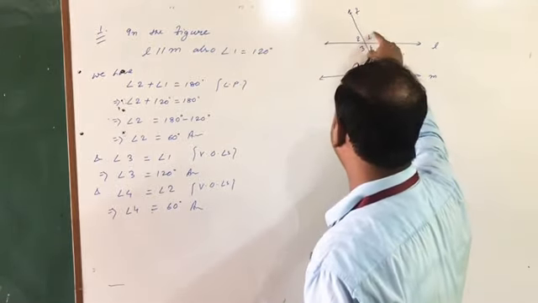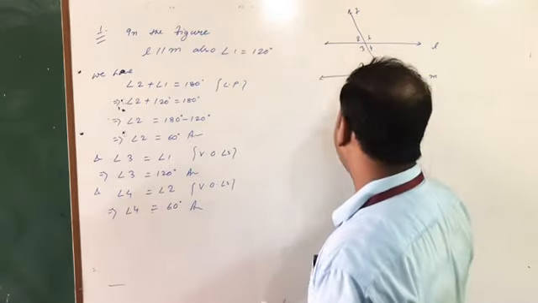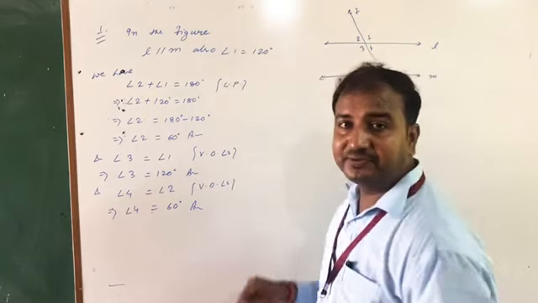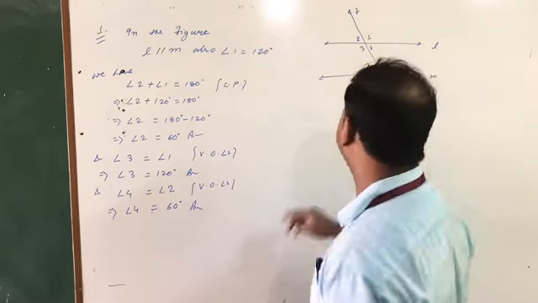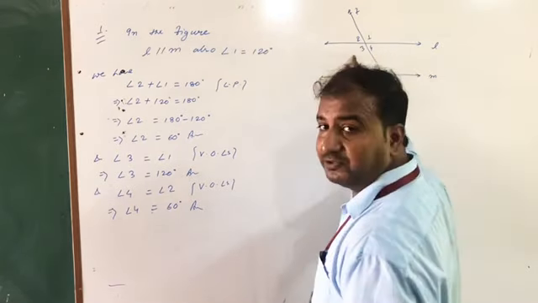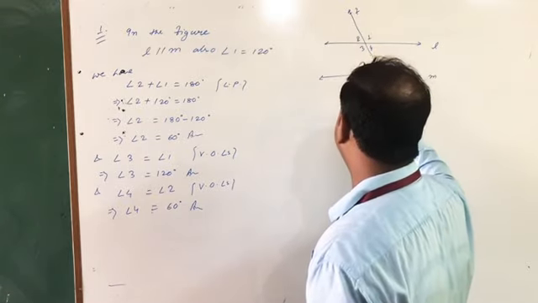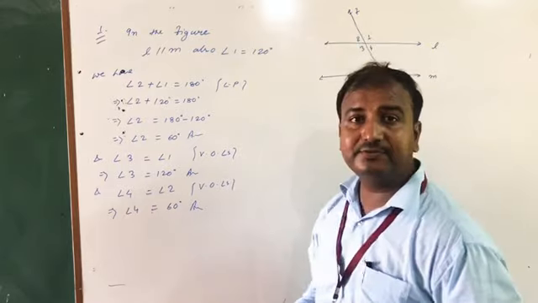Just see angle 5. Angle 5 is equal to angle 1 or not by using corresponding. Angle 6 equal to 2, 7 equal to 3 and 8 equal to 4. Am I right? If you will go through alternate angles, on that moment 5 is equal to 3, 6 is equal to 4, similarly 7 equal to 1 and 8 is equal to 2.